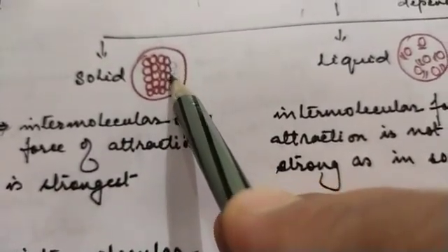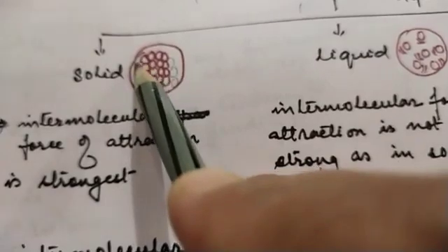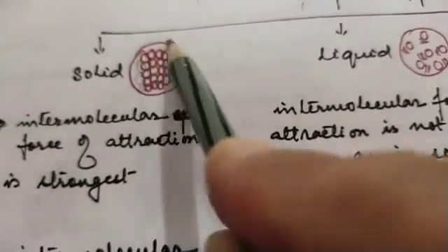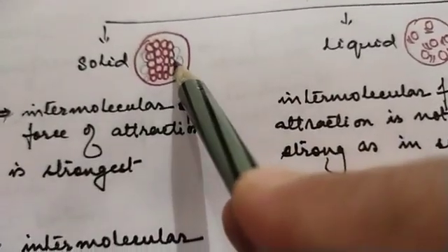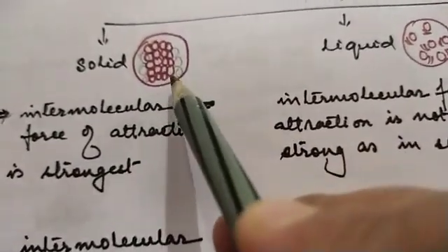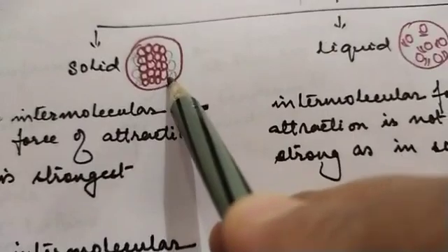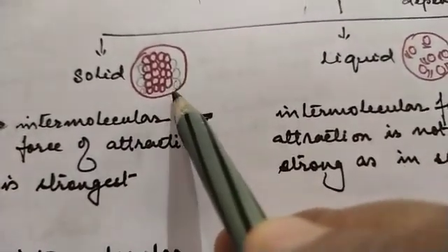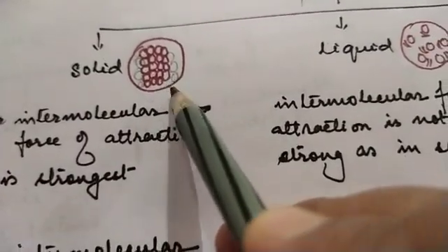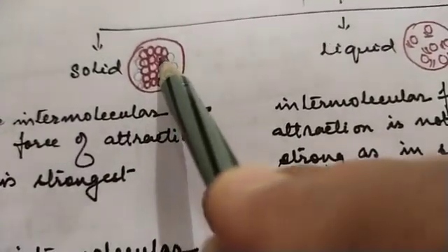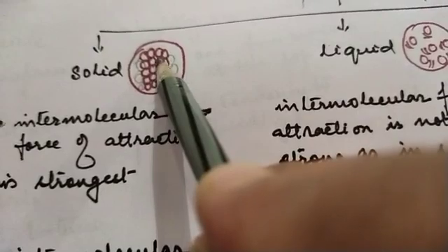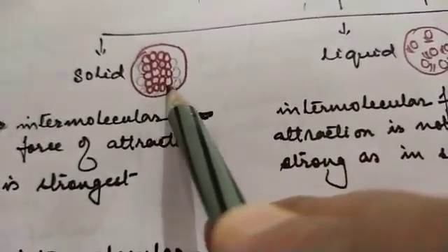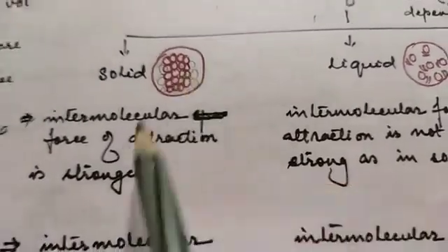See, these are the molecules, closely packed in a solid. Why? Because the force of attraction is strongest, the space is practically absent. So the molecules in solid find it hard to move about and they can only vibrate slightly in their place. They do not move about from their place.